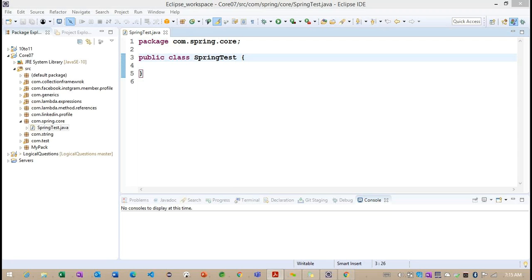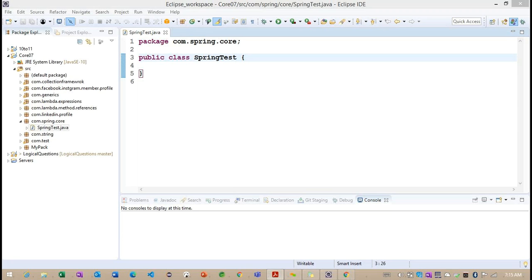We do not get this complexity from Spring, because Spring introduced loose coupling, and we can work on plain old Java objects, something called the POJO model. Spring works on the POJO model.